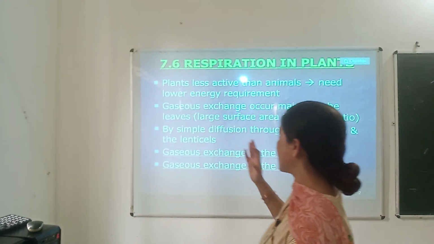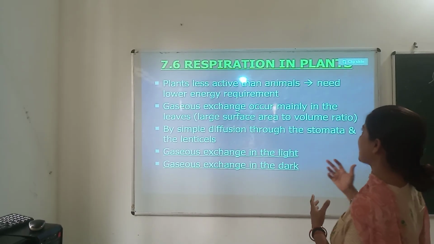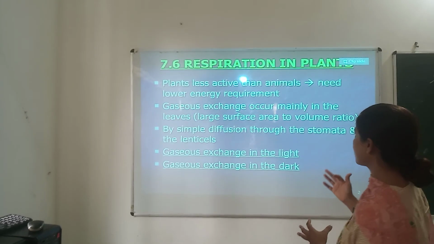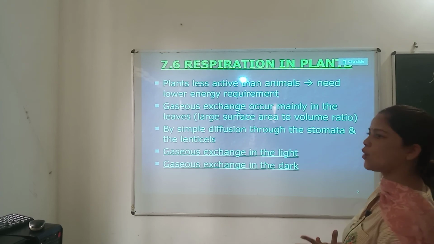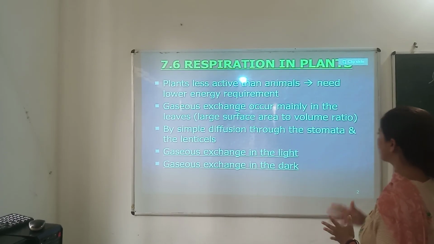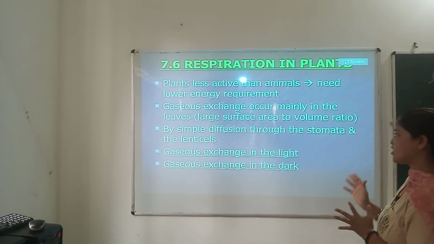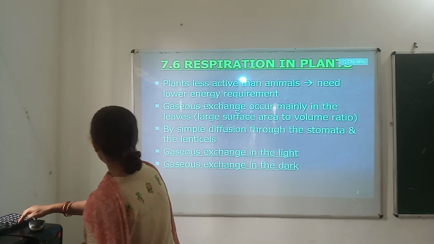atmosphere. Regarding respiration in plants, plants are less active than animals and need a lower energy requirement. Gas exchange occurs mainly in the leaves, which have a large surface area to volume ratio, by simple diffusion through the stomata and by the lenticels. Gaseous exchange takes place in the light as well as in the dark.